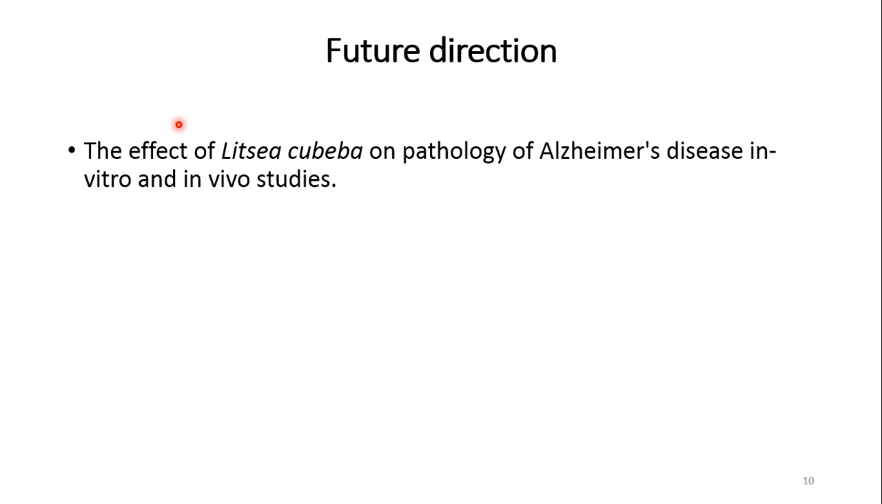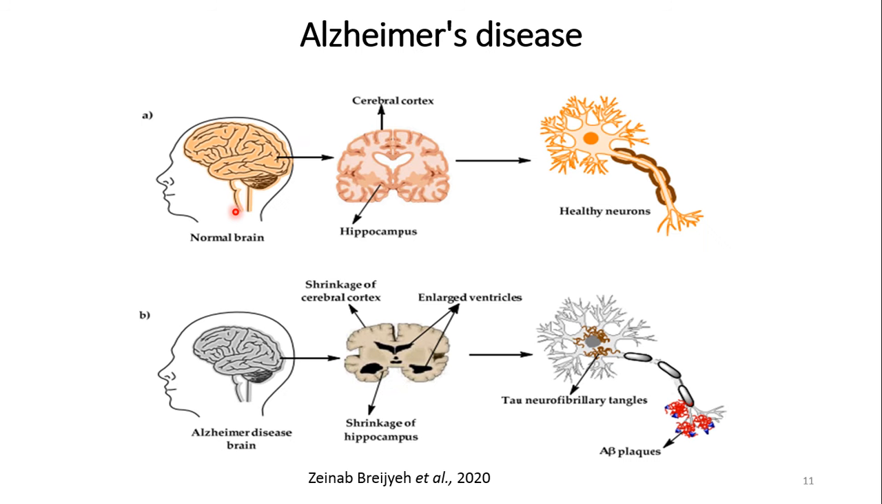Future direction. I have a project. The title of the project is the effect of Litsi cubiva on pathology of Alzheimer's disease in vitro and in vivo studies. Alzheimer's disease is a neurodegenerative disease. It has two pathological hallmarks. One is extracellular deposition of amyloid beta and second is intracellular deposition of tau neurofibrillary tangles, which causes the shrinkage of hippocampus, shrinkage of cerebral cortex and enlargement of the ventricles in the brain of the Alzheimer patient.